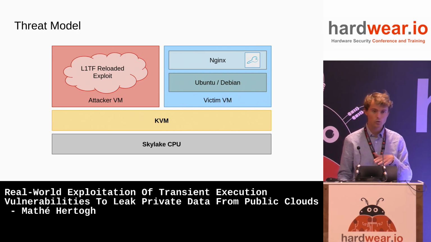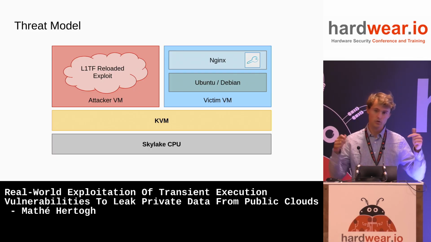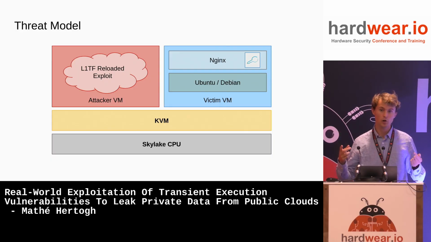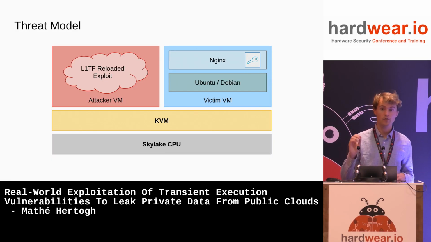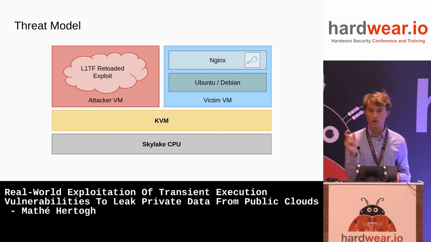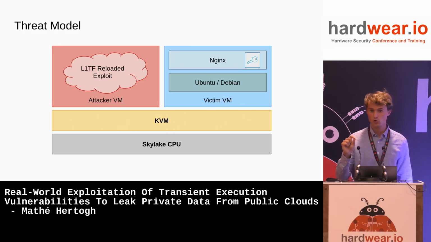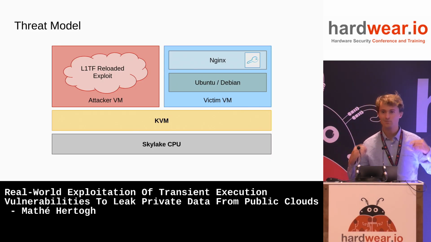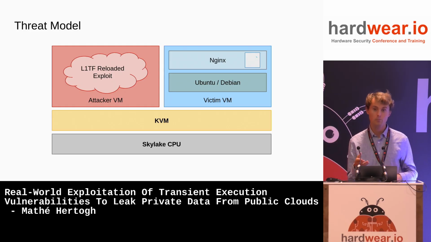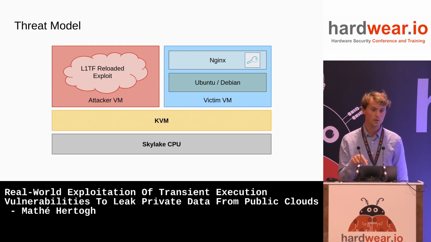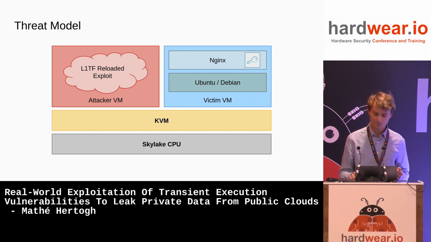Then there's the victim VM. In blue, it will run either a default Debian or Ubuntu distro with the corresponding default Nginx web server on top. And the Nginx server will be configured for HTTPS, so it will have some private key, the private TLS key of the web server, and that will be our goal to leak. So we just picked some realistic, small secret that if you leak it is very bad. For example, if you leak it, you can impersonate this web server. You could leak any other data also, but we picked some example.